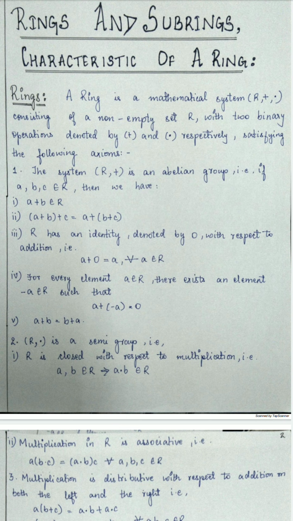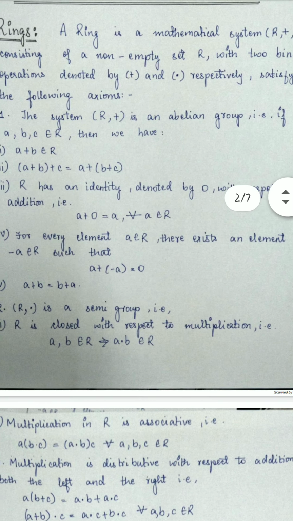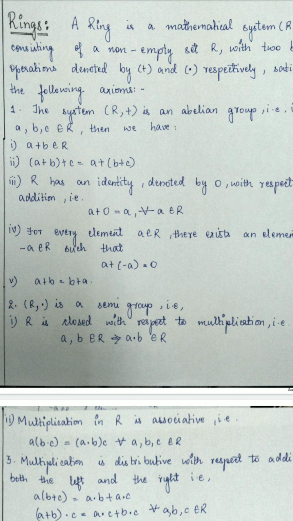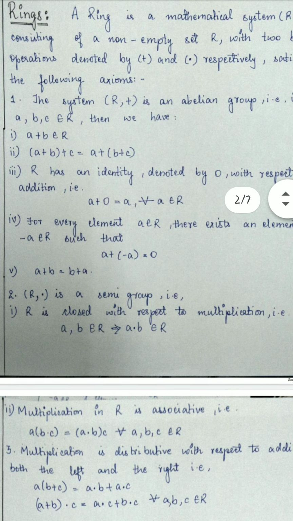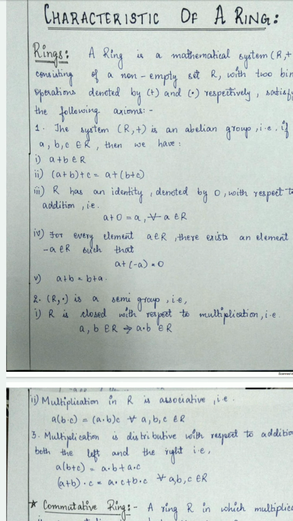Then fourth, existence of inverse. For every element a belonging to R, there exists an element -a belonging to R such that a + (-a) will be equal to 0. And fifth, commutative. That is, a + b will be equal to b + a. Then the second axiom: (R, ·) is a semigroup. It means first that R is closed with respect to multiplication. That is, a, b belongs to R and a · b also belongs to R.